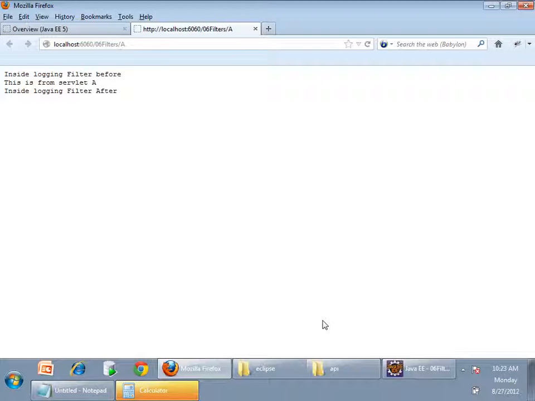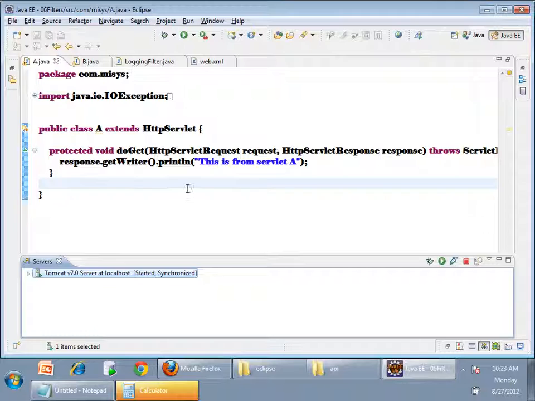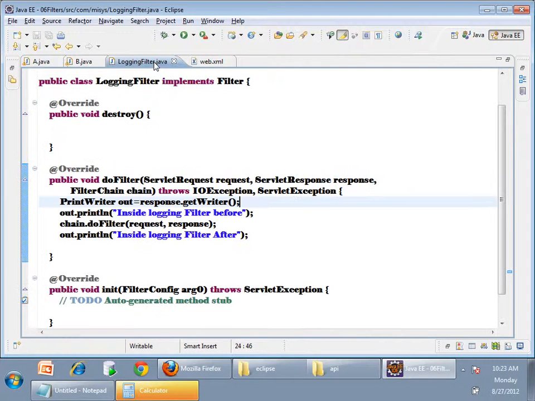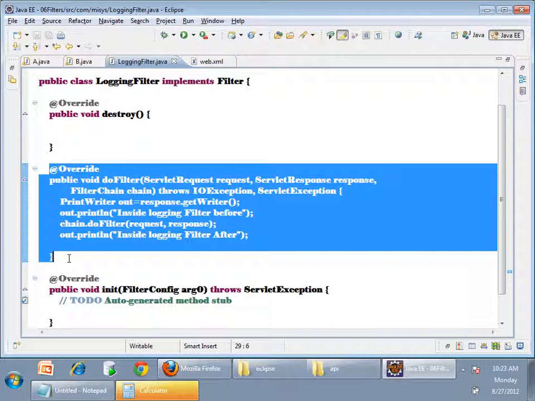The request went to the container. The container asks, is there any filter matching this URL pattern? Yes, there is a filter. So the container will invoke the filter, and inside the filter, the doFilter method will be called.